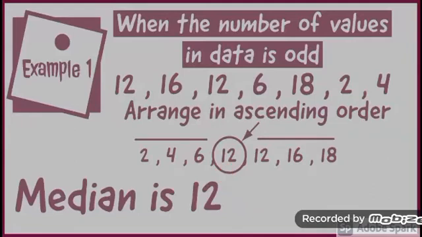Hence, if the number of values in the data set is an odd number, then after arranging the values in ascending order or descending order, the median is the value that lies in the middle of the data, and equal number of values lies on each side of the median value.